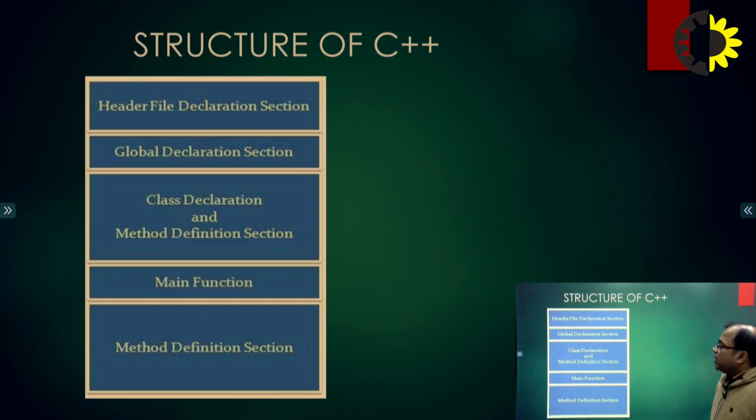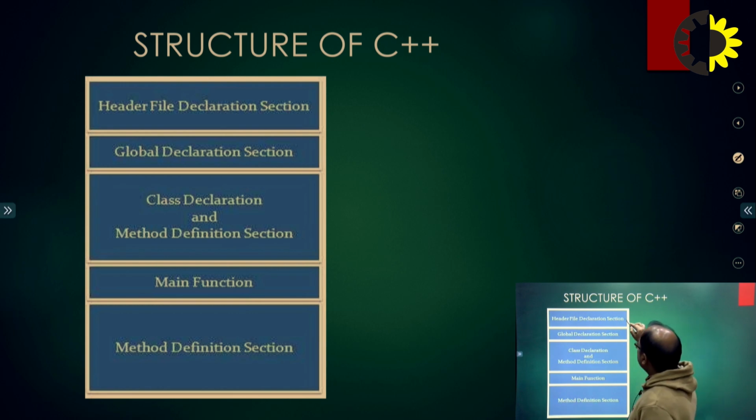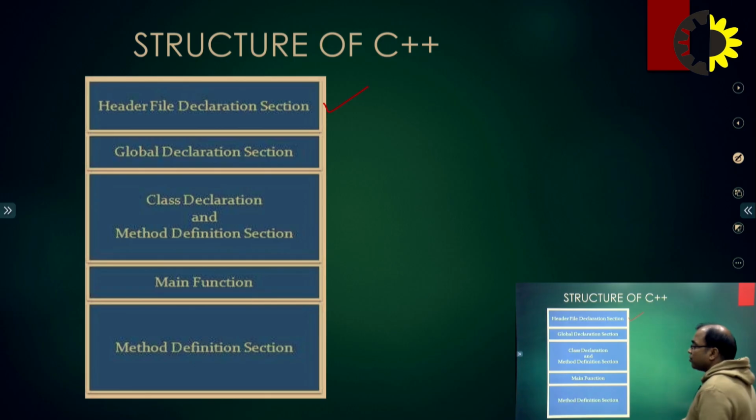Now a basic structure, how we write a program in C++. First we have a header file declaration. While writing the program, we have to declare a header file at the start of the program, which is used inside our code.